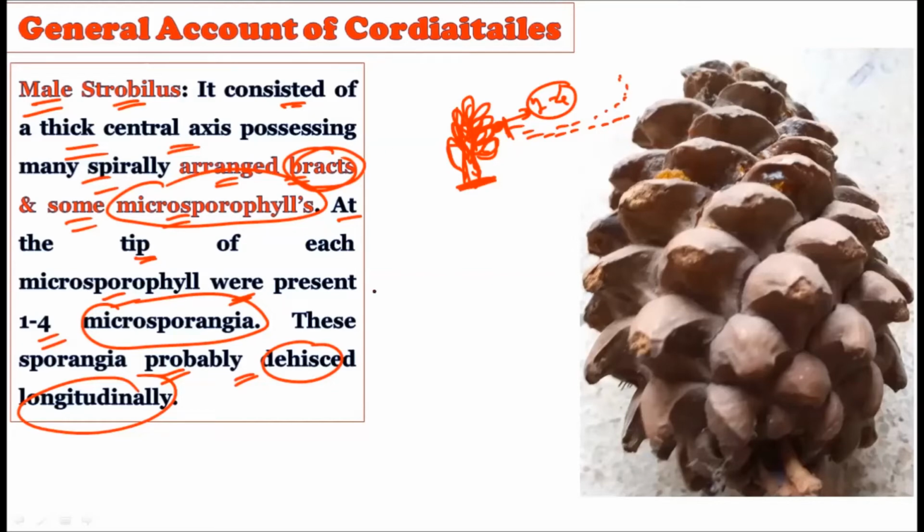So how is the male strobila? The male strobila consists of two structures. The central axis is there, then the spirally arranged leaves are there, and some of these leaves are the microsporophylls. At the top of these microsporophylls you will find 1 to 4 microsporangia. When they dehisce, they will give out the pollen grains longitudinally.